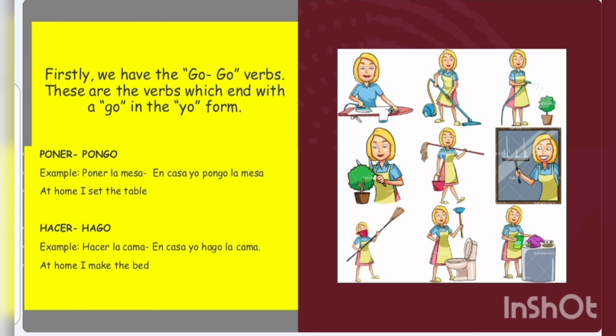So our chore is poner la mesa. So we would say, en casa yo pongo la mesa. The second chore is hacer la cama. So we would say, en casa yo hago la cama. Notice we didn't take off the ER from the verbs and add our O. Why? Because these are go-go verbs. They end with a GO in the yo form.